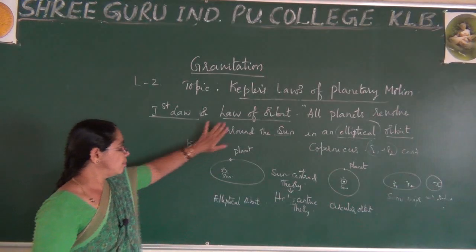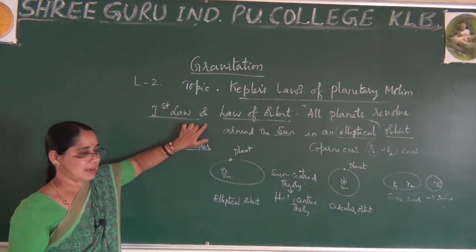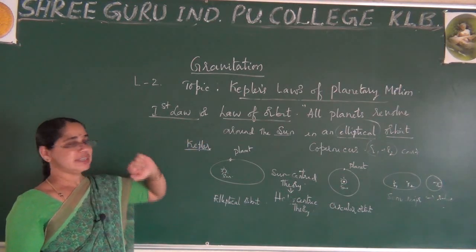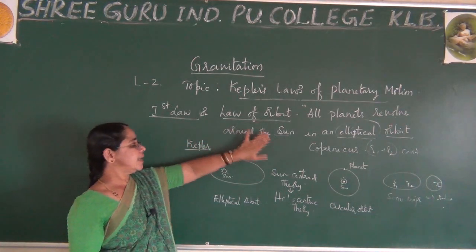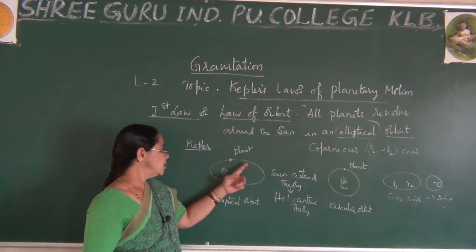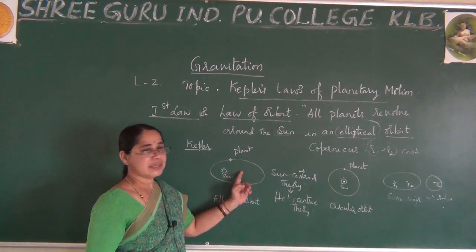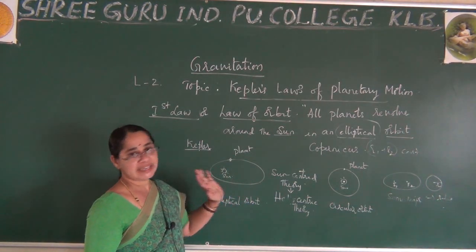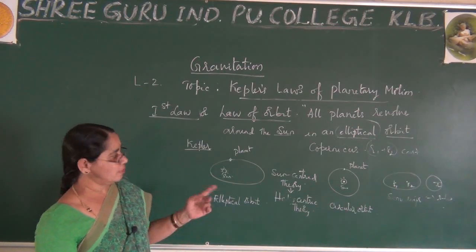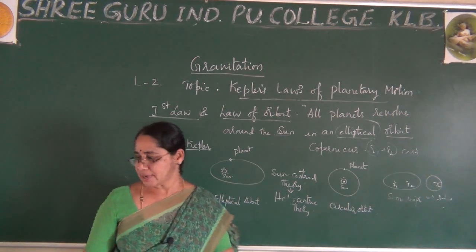Okay, now let me go for the second law, where I just want to explain the second law. I think all are familiar with this. So be aware of this statement for 1 mark. Sometimes if they ask the same question for 2 marks, state and explain, you can explain the same statement with a figure, in which the planets always revolve around the sun in an elliptical orbit. By drawing the figure, you have to explain the explanations. Okay, right.